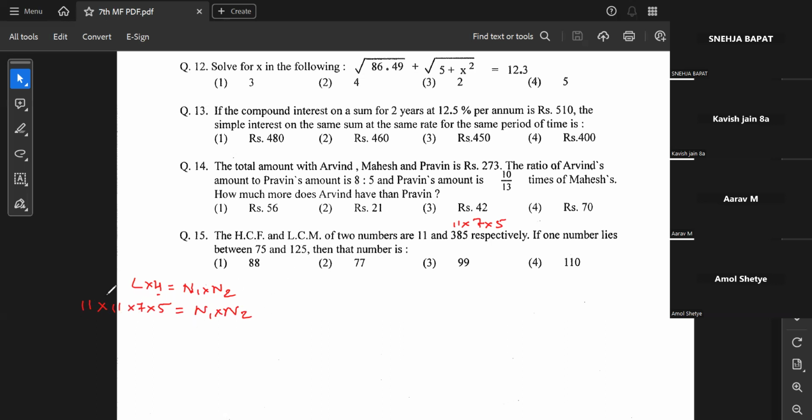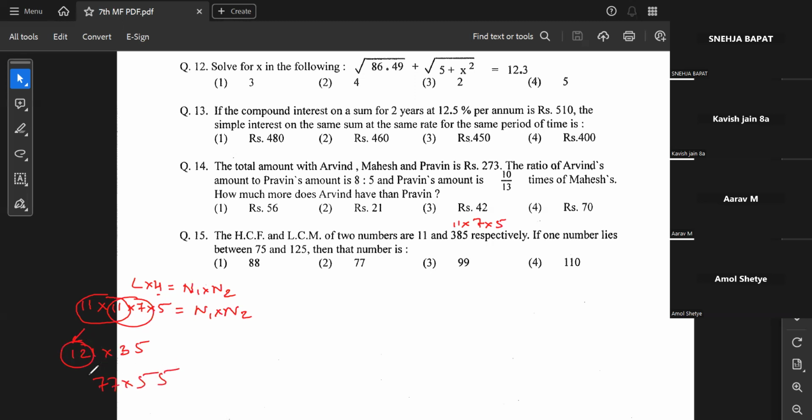So you will have to switch the numbers in such a way that one of them should lie between 75 and 125. I see that 11 into 11 is one possibility, which is 121. And what is the other possibility? 7 into 11. One possibility is 121 multiplied by 35. And another possibility is 77 multiplied by 55.